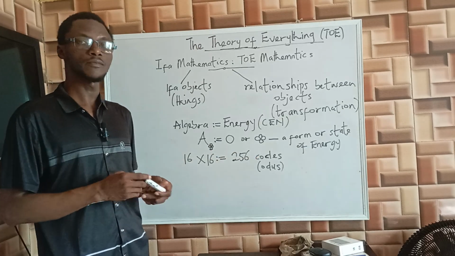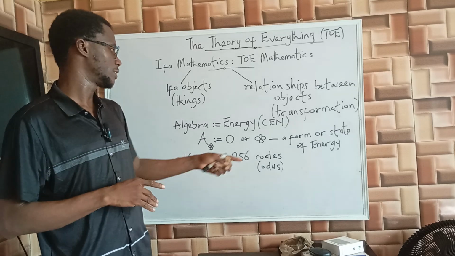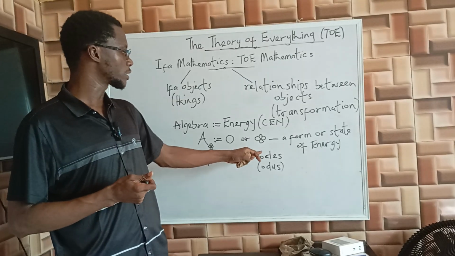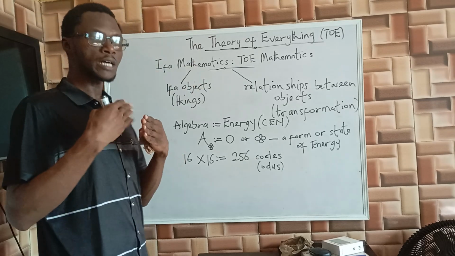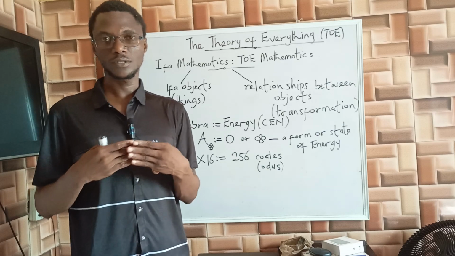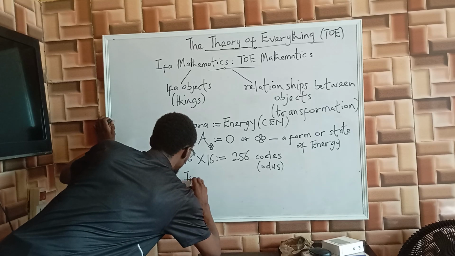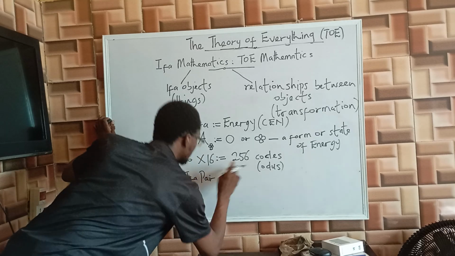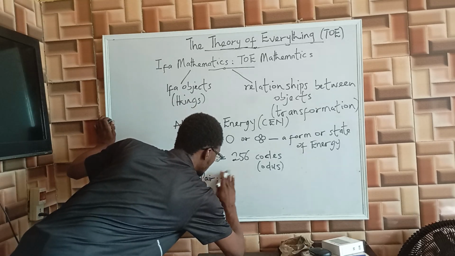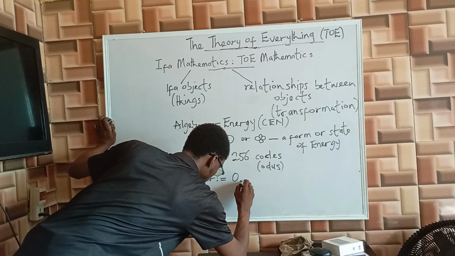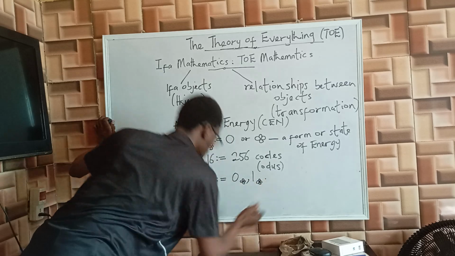Now these codes are different from the computer codes that you are familiar with. These are universal meta codes, because they represent energy. So we are going to be doing this coding a lot in Ifa Mathematics. In Ifa Mathematics, we count in universal zeros and universal ones, like I explained in the previous video lecture. So here we have the Ifa pair. All the results that are generated from this computation operation fall within this system, universal 0 and universal 1.